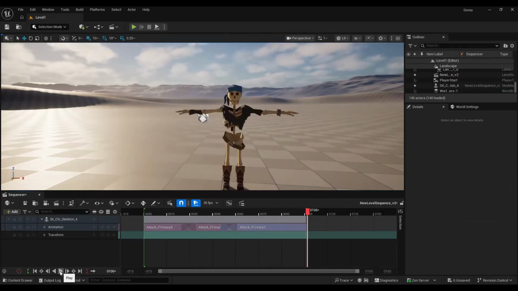So you could add in some time dilation, but I'm not going to add in some time dilation here. I really like how this animation is looking. What I want to do now is bake this.